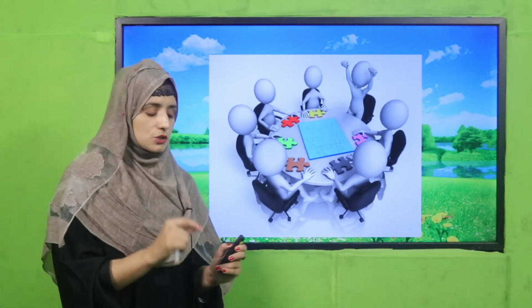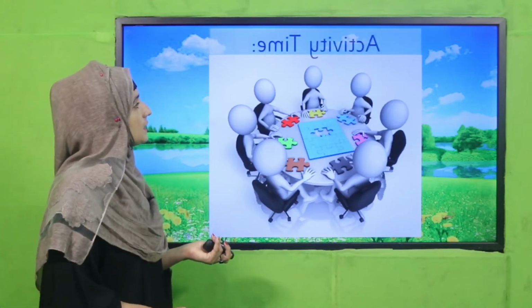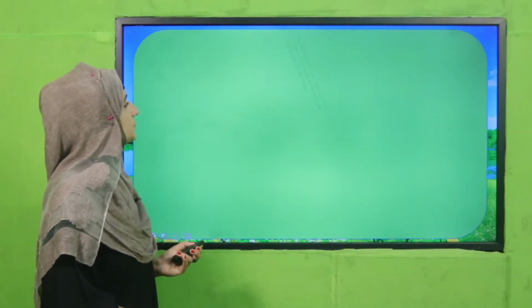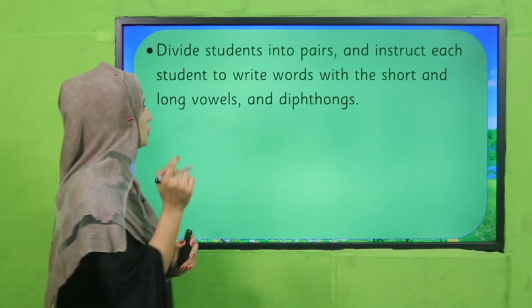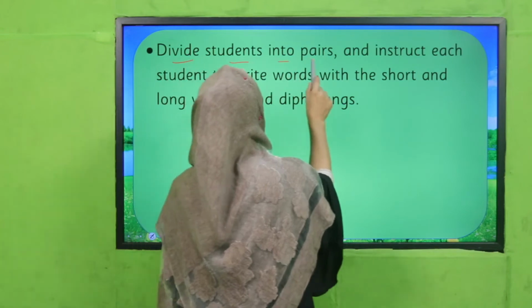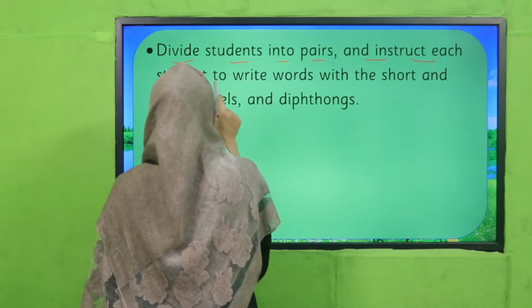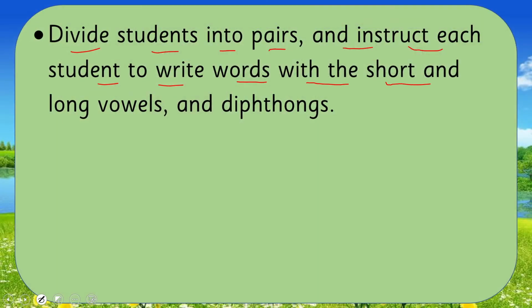So now we are moving towards an activity. It's activity time. Yes, my dear teachers, what do you have to do? First, divide the students into pairs and instruct each student to write words with short and long vowels and diphthongs.